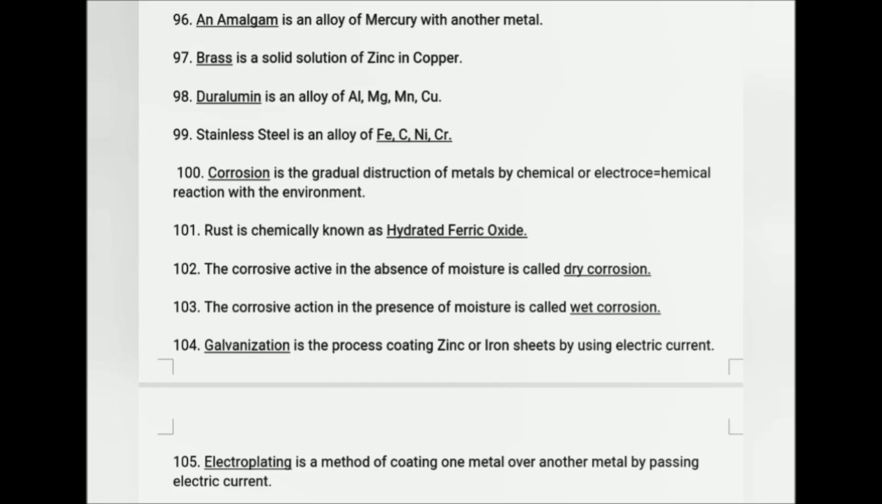Galvanization is the process of coating zinc on iron sheets by using electric current. Electroplating is a method of coating one metal over another metal by passing electric current.